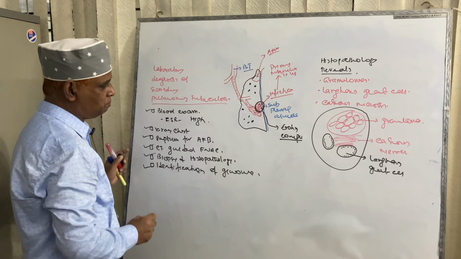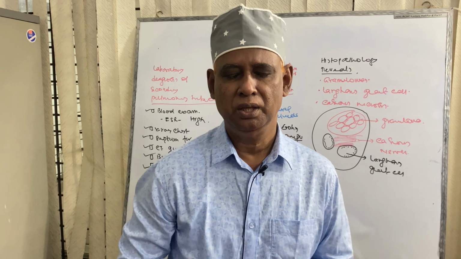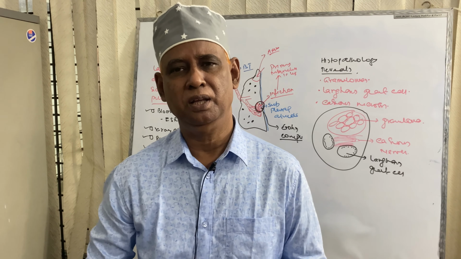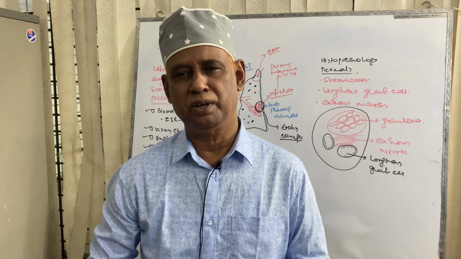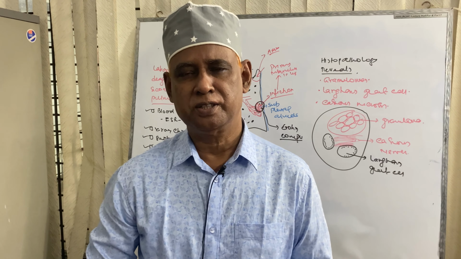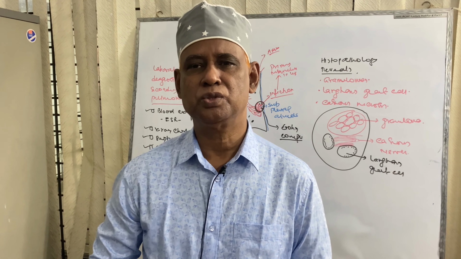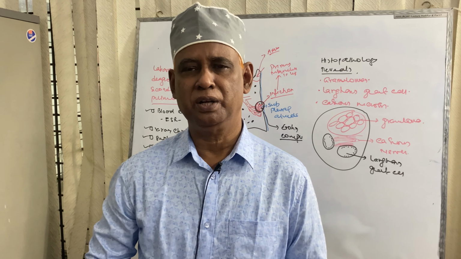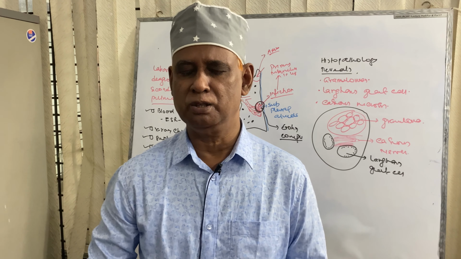Dear audience, today I have told you about pulmonary tuberculosis briefly. I have told you different sites of primary tuberculosis. In primary pulmonary tuberculosis, there is Ghon complex, composed of initial subpleural lesion and lymphadenitis. This Ghon complex may undergo fibrosis or dystrophic calcification.